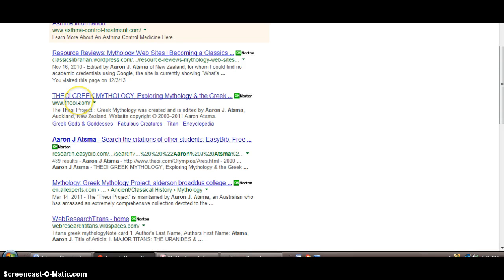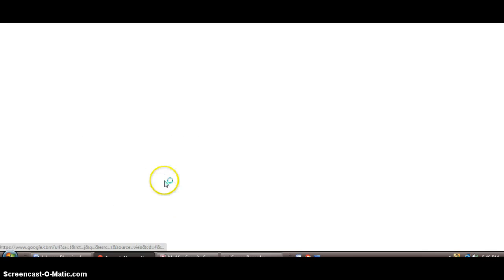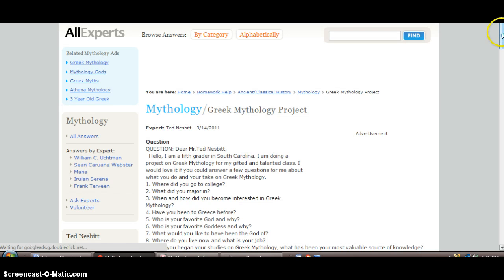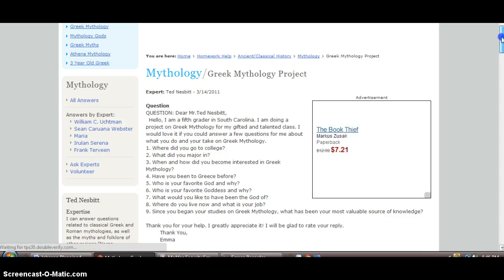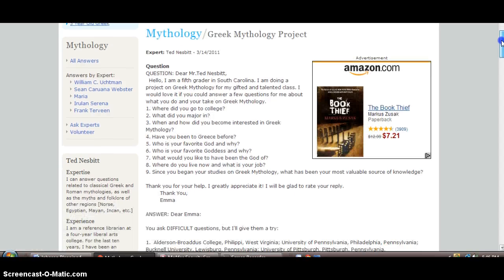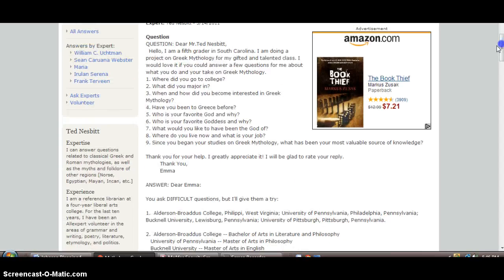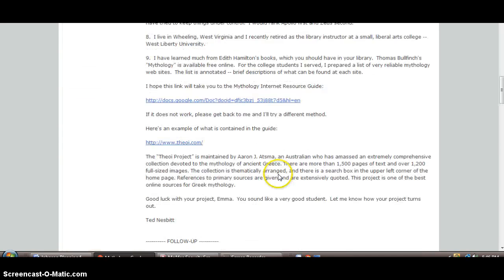This is the page that I was just on. So, this is one with his name. This is becoming a bigger issue than what it should. He's an Australian who has amassed an extremely comprehensive collection, so I can go here and see. And you would have to read through this to actually see how credible this person is.